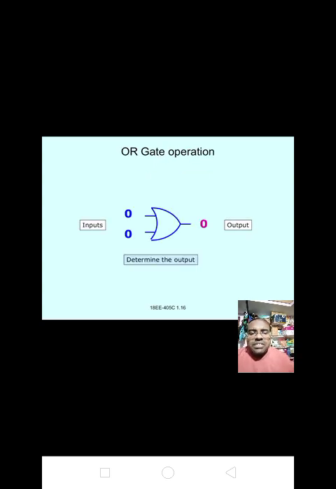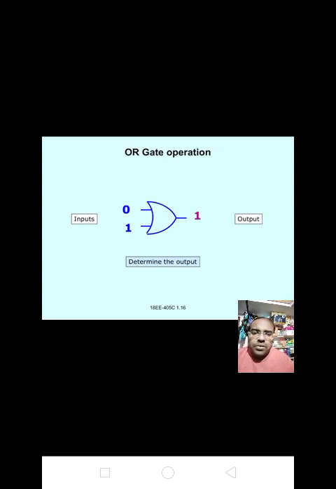Now OR operation. Determine the output. Input 0 0: we get the output y equal to 0 plus 0 equal to 0. Output is 0. Next, for OR gate operation, we give the input 0 1. Y equal to 0 plus 1 means 1. Output is 1.